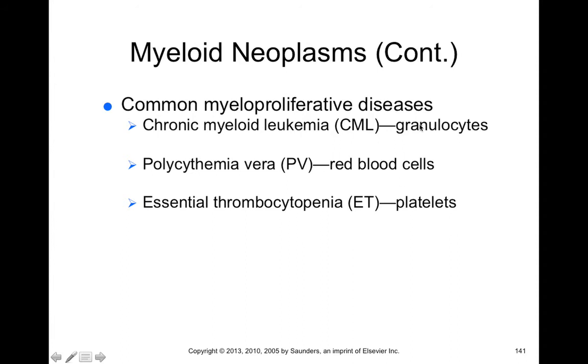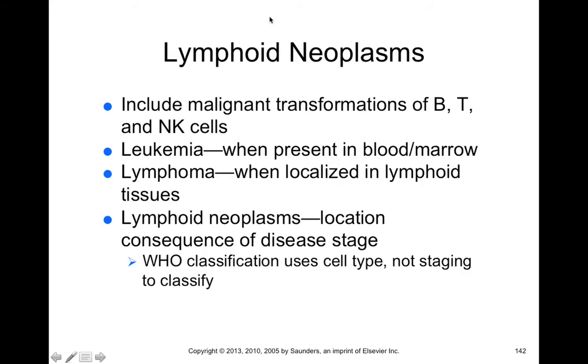Now, if y'all remember, the granulocytes, red blood cells, and platelets all result from the myeloid stem cell line, and so that's why we call this a myeloid neoplasm. Now, this differs from the lymphoid neoplasms because these are malignancies of the lymphoid stem cell line. If you remember, the lymphoid stem cells give rise to B, T, and natural killer cells. Remember, leukemias are where these cells are present in blood and bone marrow, and lymphomas are where these cells are localized to lymphoid tissues, like lymph nodes and spleen. Lymphoid neoplasms are defined by the location and the consequence of the disease stage.